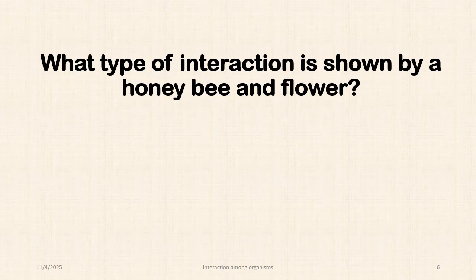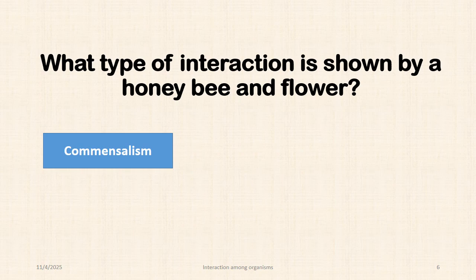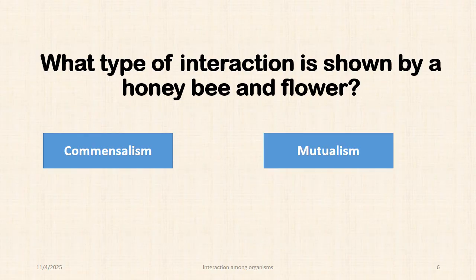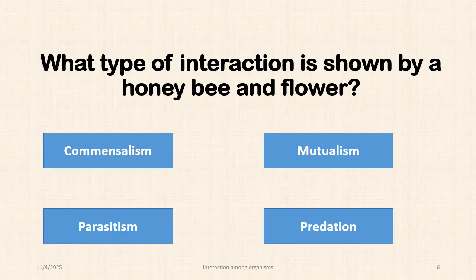Well, I hope you definitely have seen honeybee and flower. Now that you know different types of relationships and the interaction between different species, now tell me what type of interaction is this? Is it commensalism, mutualism, parasitism, or predation? Well, if you say it's a commensalism, let's check your answer.